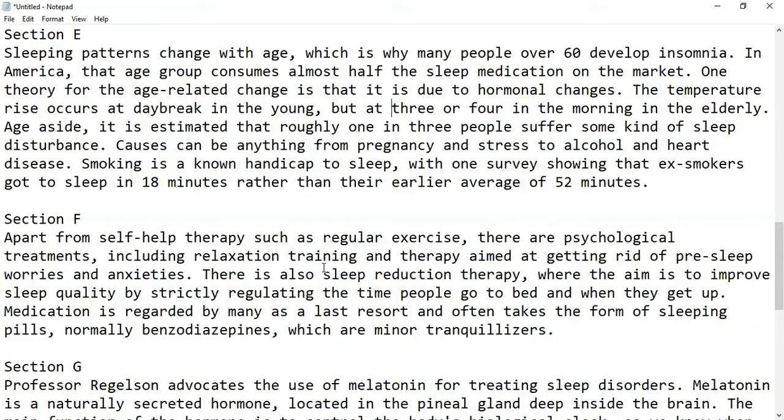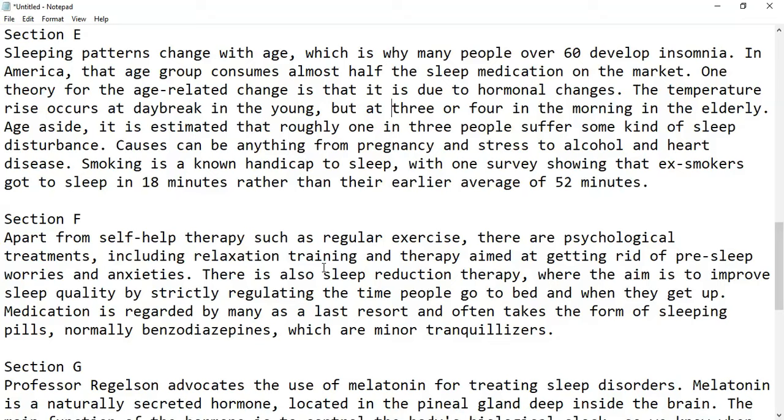Apart from self-help therapy, such as regular exercise, there are psychological treatments, including relaxation training and therapy aimed at getting rid of pre-sleep worries and anxiety. So they are talking about certain things we can do to overcome our sleeplessness and insomnia. There is also sleep reduction therapy, where the aim is to improve sleep quality by strictly regulating the time. For instance, if you're sleeping 12 hours, you can reduce it to 8 hours and have a quality sleep. That's what they are saying. Strictly regulating the time people go to bed and when they get up.